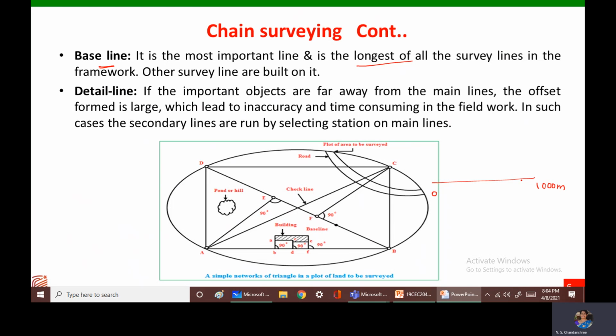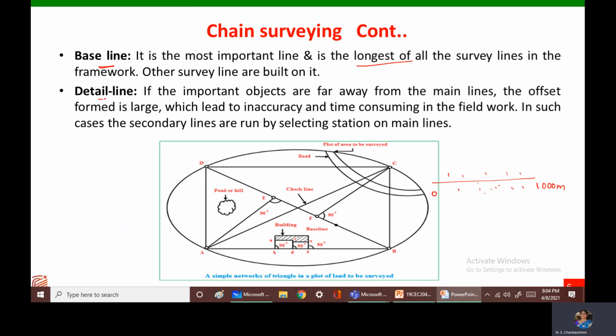This is the longest line of the survey, and the details are taken along this survey line, and the details across this survey line are also taken. So with respect to this baseline only, the readings are taken.